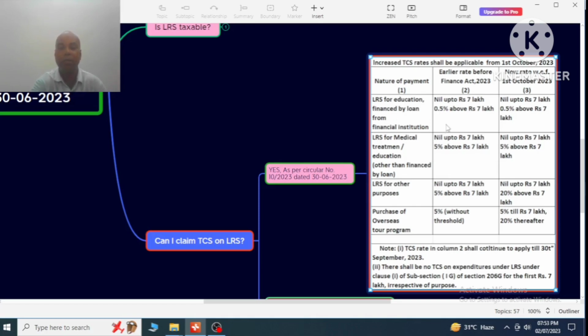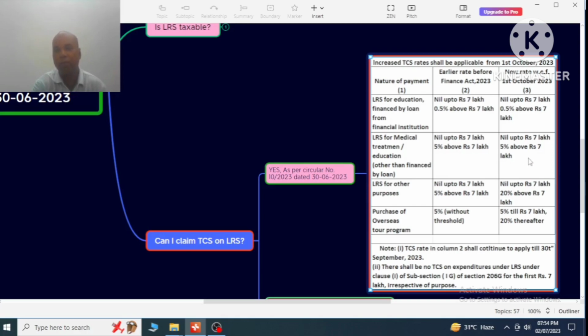Now, in the case of LRS for medical treatment and education other than financed by loan, earlier, before the Finance Act 2023, up to 7 lakh there was no TCS, but above 7 lakh 5% of the remittance was TCS.